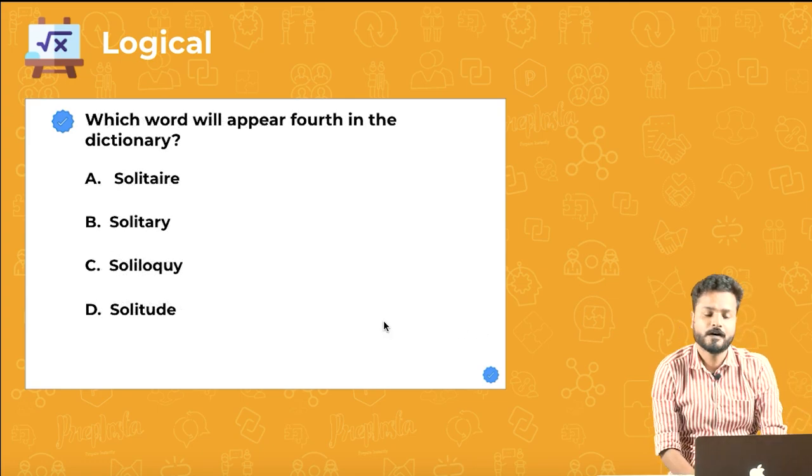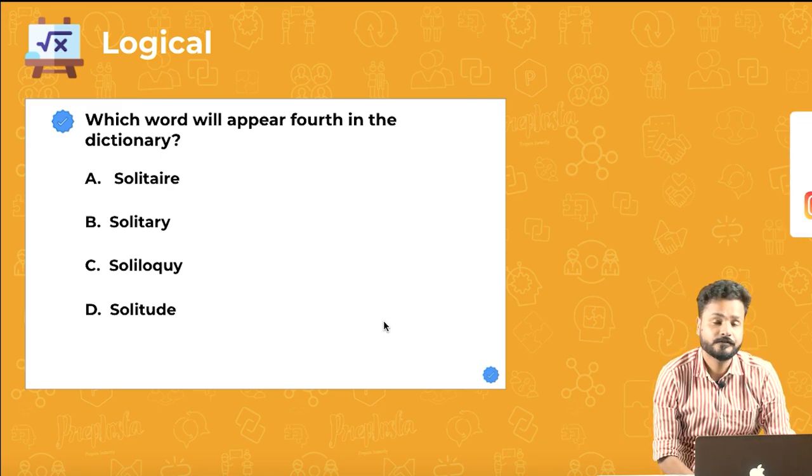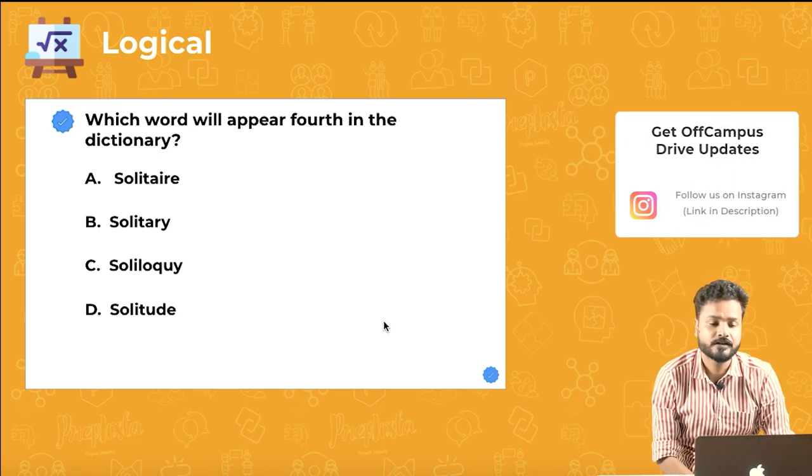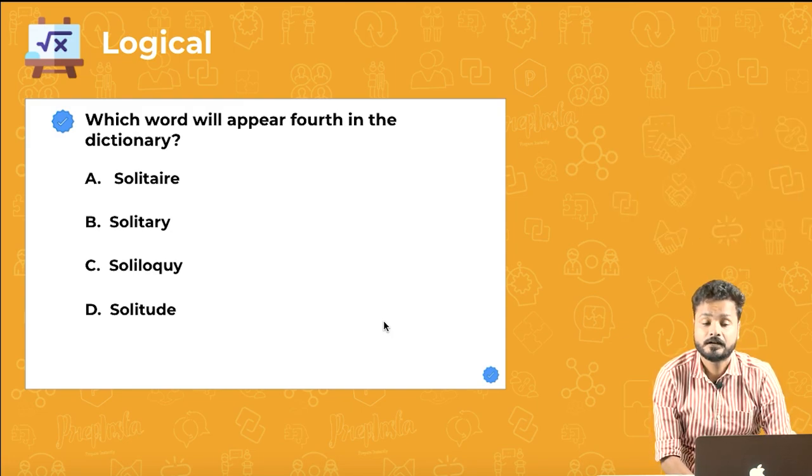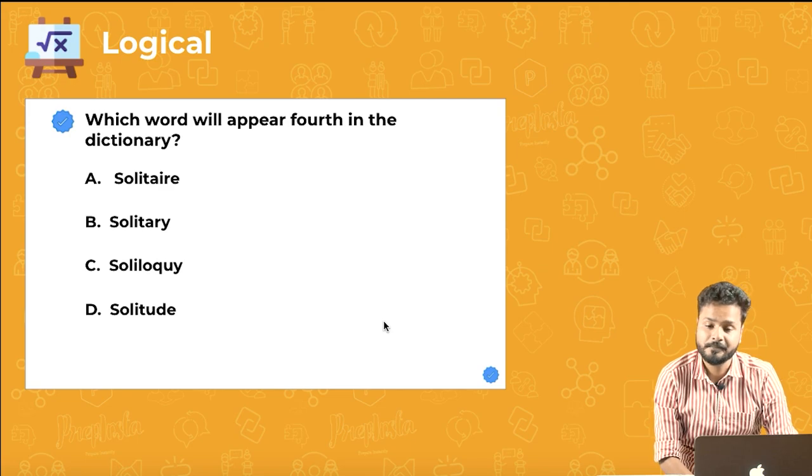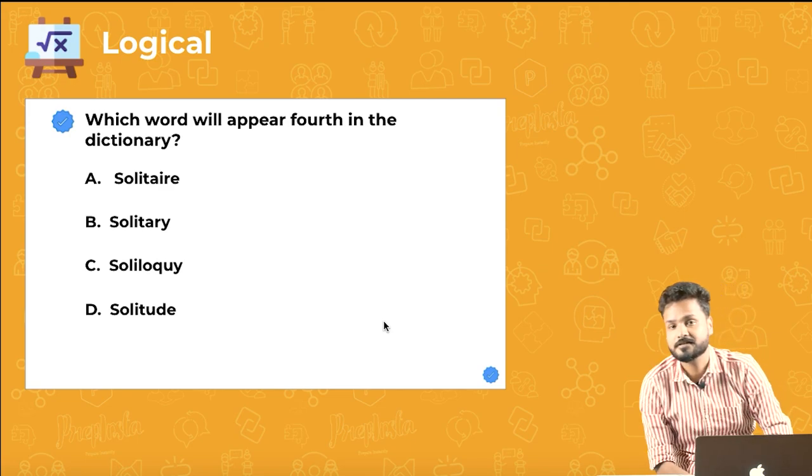Alright guys, so one more question. A question from the dictionary, so you have to find the rank of the words, and say which word will appear fourth in the dictionary. I'm giving you guys 1 minute's time over here, and your timer starts now.